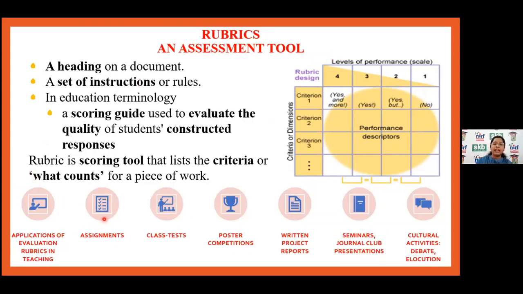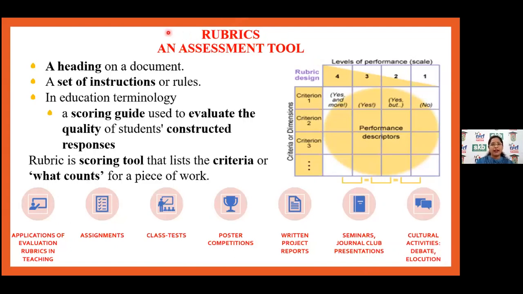It has applications in teaching: for checking assignments, for checking class tests where the theory topic is there, when an essay is written, or where they have written something on a research profile or something like that. Then poster competitions, written project reports, seminars, journal clubs, presentations, cultural activities, debate, and elocution. So this is one assessment tool that we teachers can use.